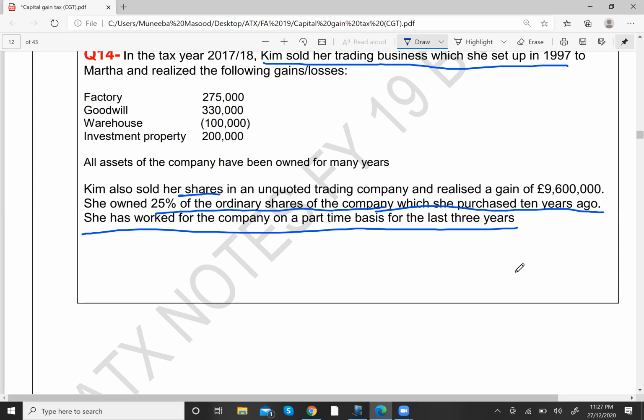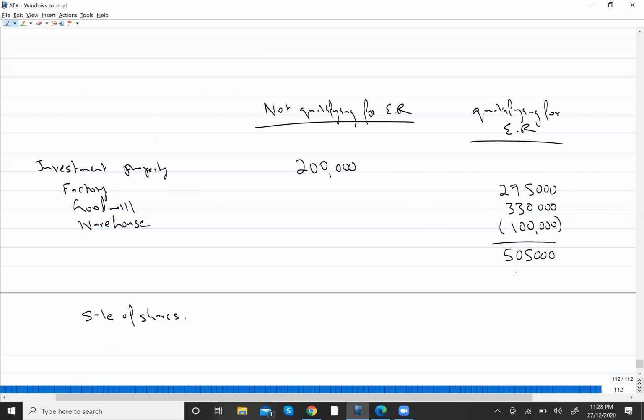Now the question is, will I receive ER on the entire gain of 9.6 million? The answer is no. Remember, there was a limit of how much? 10 million, right? There was a limit of 10 million. Out of this, we have already used 505,000, right? That is already used by these assets.